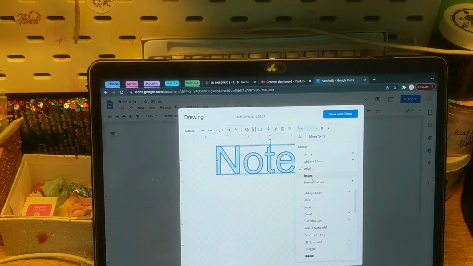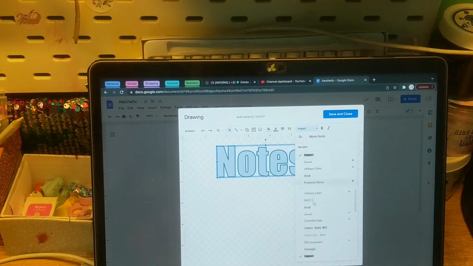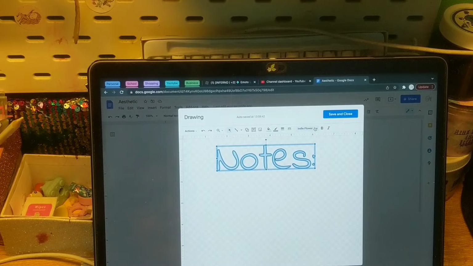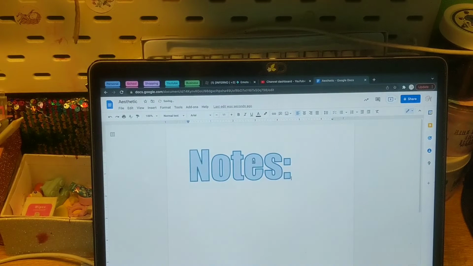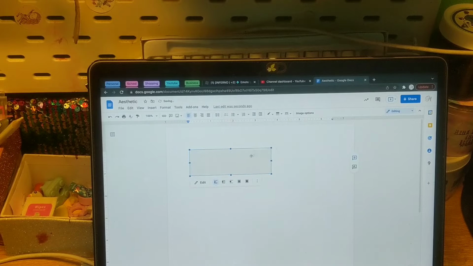And then you can also change the font. So if I want any font, my personal favorite font is this one, Indie Flower. I love it, but it's not the best for headings. So I like to use Impact for headings. Sometimes you can make it bold, but Impact is already pretty bold, so I don't need to do that. You can make italics, but whatever, and then just click Save and Close. It's going to open up on your presentation. You can resize it and then click Edit if you need to.